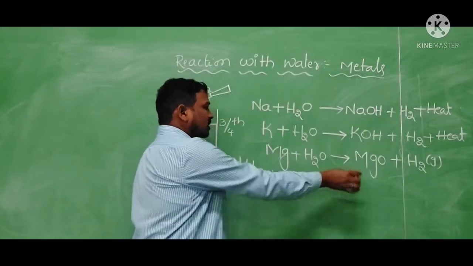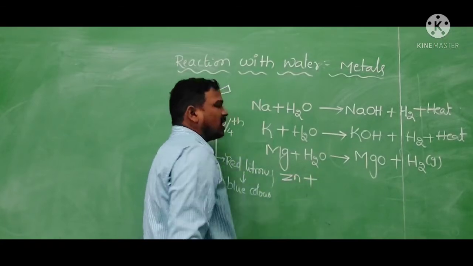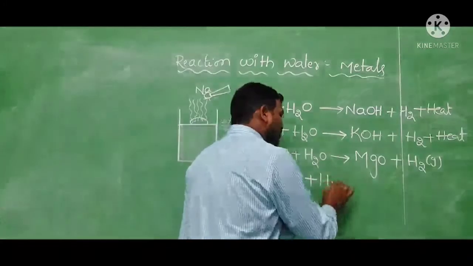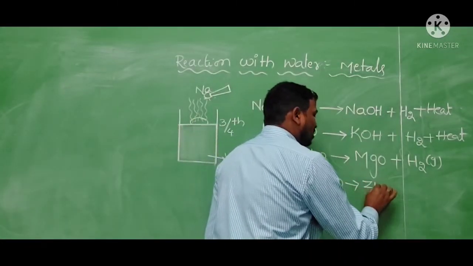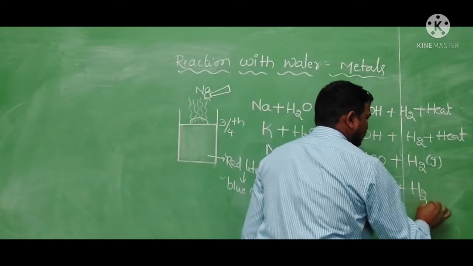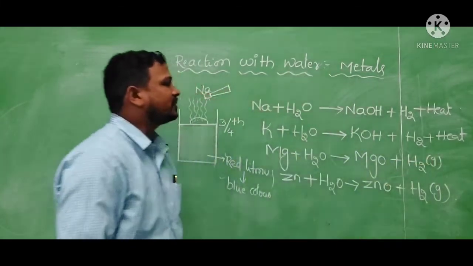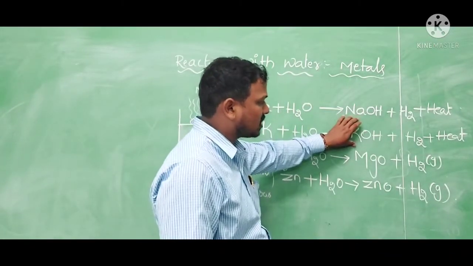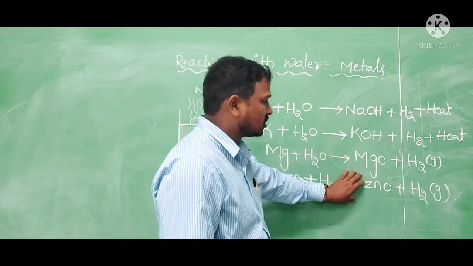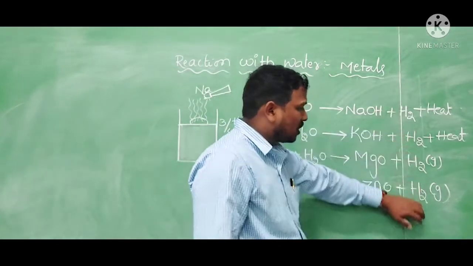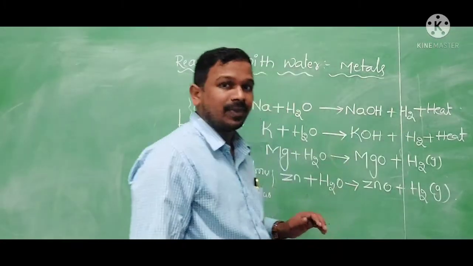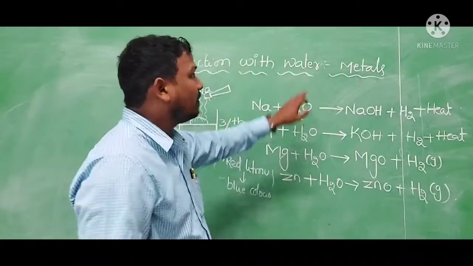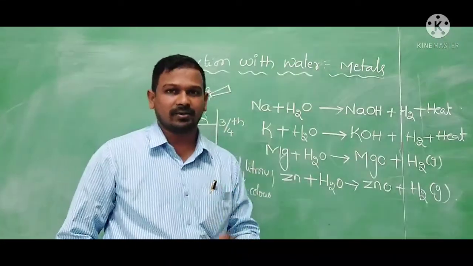And if you go for zinc, it reacts with high temperature water, or even steam also. With the help of the water, it will produce zinc oxide as well as H2 gas. Like this, if you observe, sodium is producing sodium hydroxide, potassium is producing potassium hydroxide, and magnesium and zinc produce oxides. But in every case the production of hydrogen gas is common, and hydroxides and oxides are produced by the metals when they are reacting with the water.